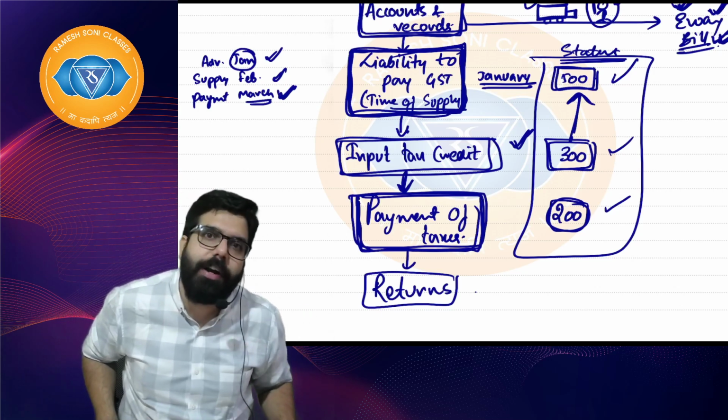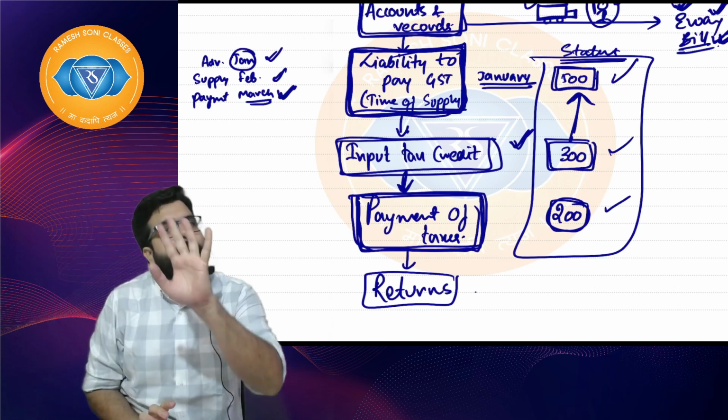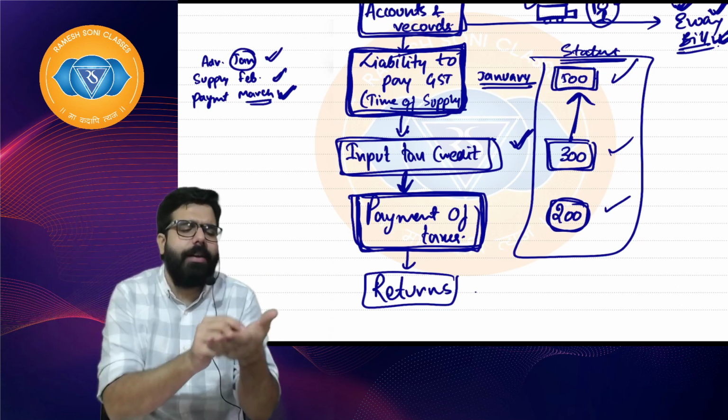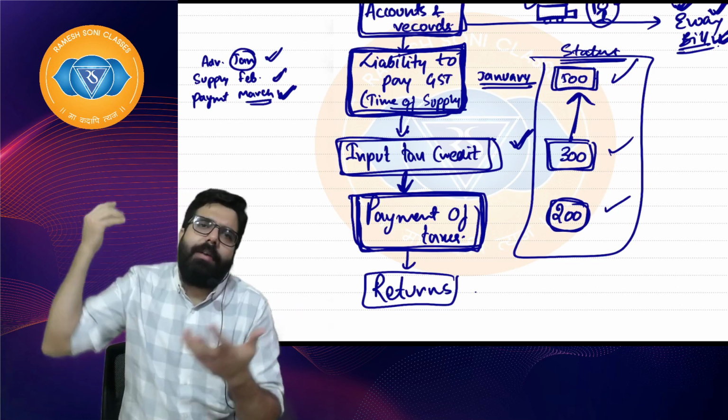So what has the government done? The government has told us, relax, you guys will have to submit a statement. Now what happens when I submit a statement? I'll write output tax this much, sale this much, input tax this much. Whatever is my wish, I will write and give it to the government.